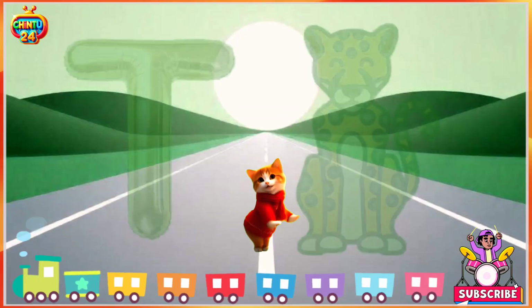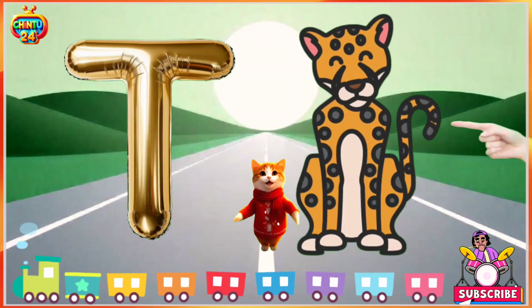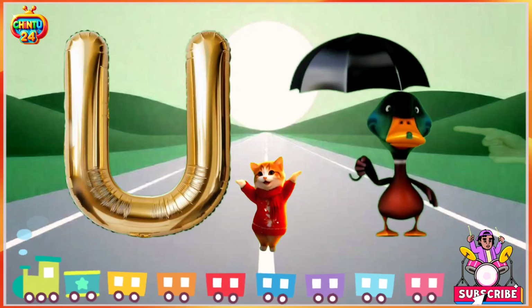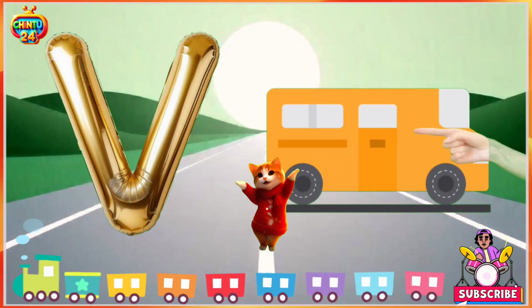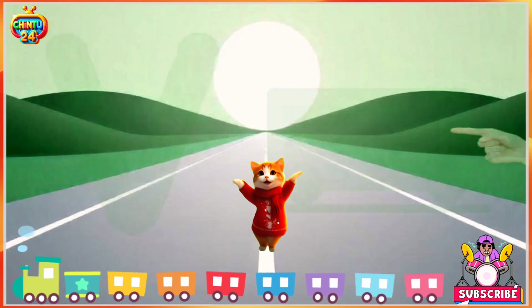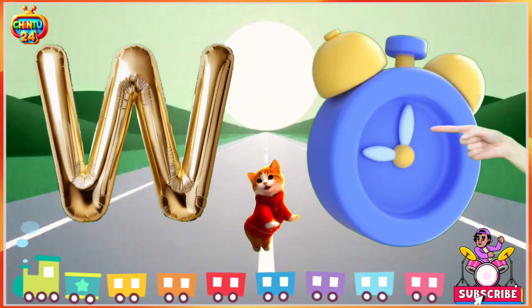T for tiger, tiger means bagh. U for umbrella, umbrella means chata. V for van, van means van. W for watch, watch means ghadi.